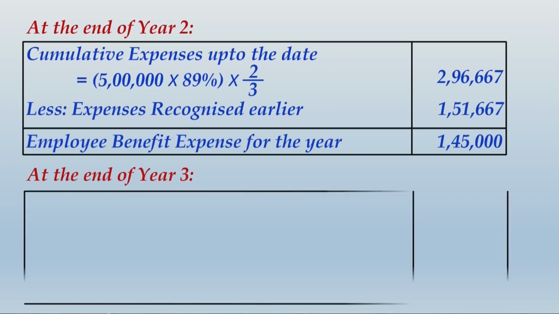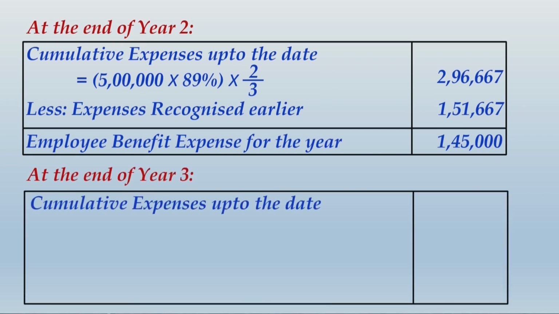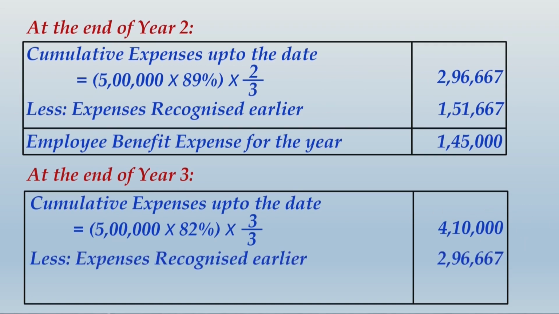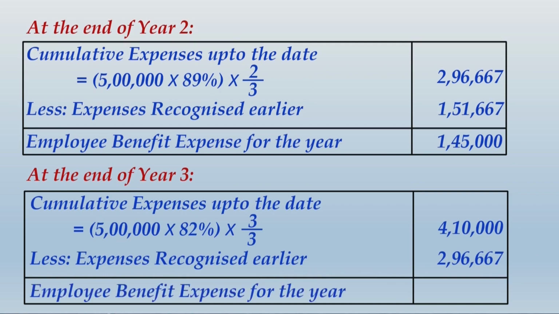Exactly the same way, when you arrive at third year end, you will now take 5 lakh into 82%, and this is the third and last year. So the total amount of reserve that you need to create will be fully 5 lakh into 82%, which works out to 4,10,000. And the total amount of cumulative expense by second year end, which was 2,96,667, when subtracted from 4,10,000, you will get to know the amount recognized for the third year.